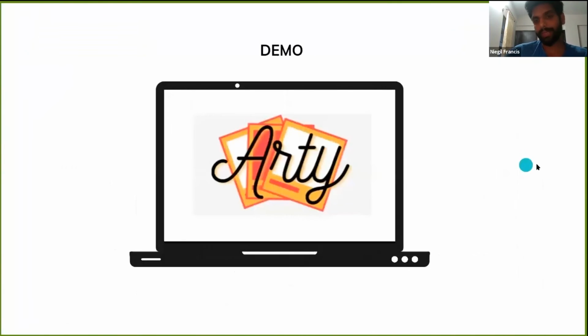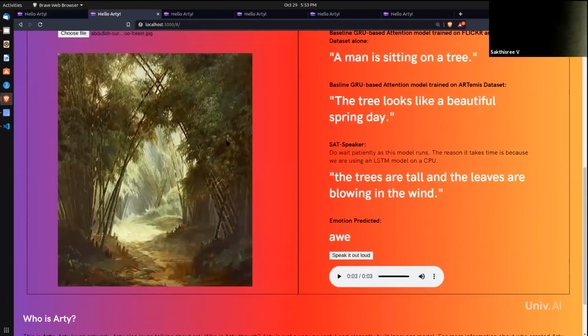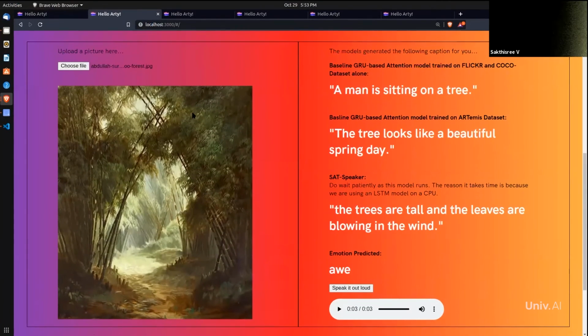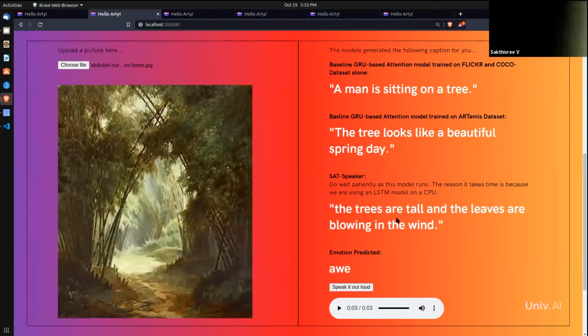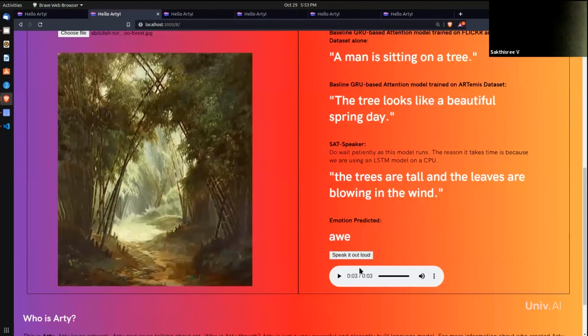Moving on to Sri for the demonstration of the app. As you can see over here, this is a really beautiful artwork of a bamboo forest, I believe. This is what the model trained on the Flickr and Coco datasets says: a man is sitting on a tree, whereas the baseline trained on the artwork says the tree looks like a beautiful spring day. And the best of all would be the SAT model, which said the trees are tall and the leaves are blowing in the wind. The emotion predicted was awe, which I think is very appropriate.